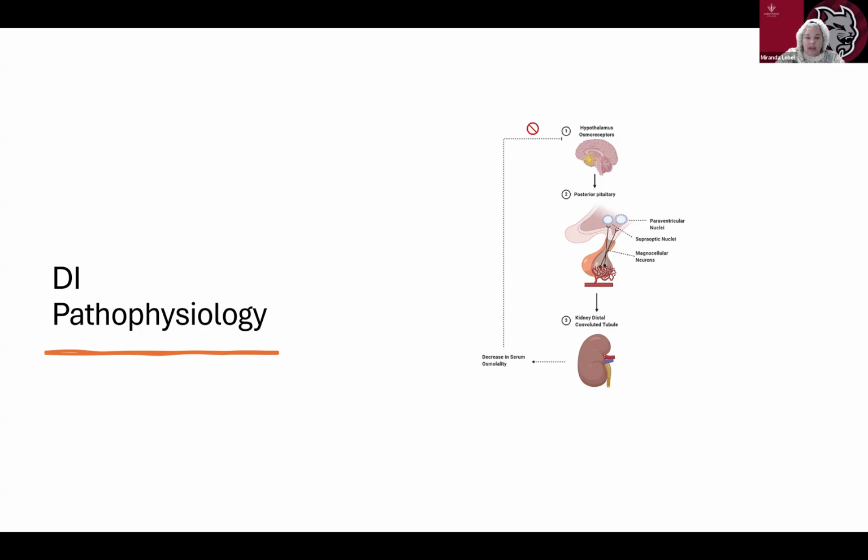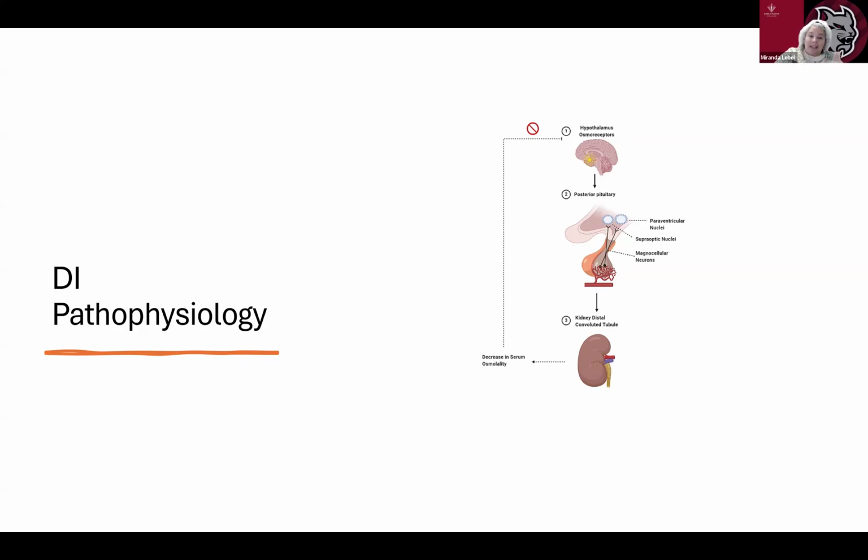So, what happens when you have DI? There are two main problems. We have insufficient ADH production, so the body does not produce enough ADH. This can happen due to the damage of the hypothalamus or pituitary gland from injury, surgery, or disease. And then we could have kidney resistance to ADH. The kidneys do not respond to ADH properly. This could be due to genetic factors, chronic kidney disease, and certain medications.